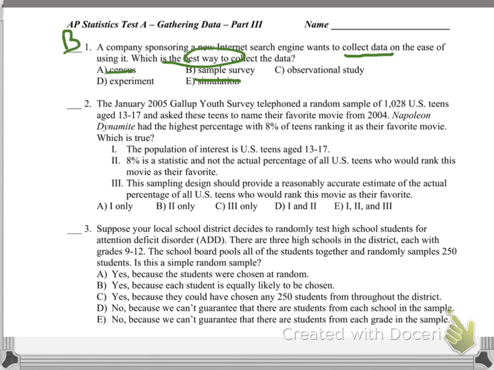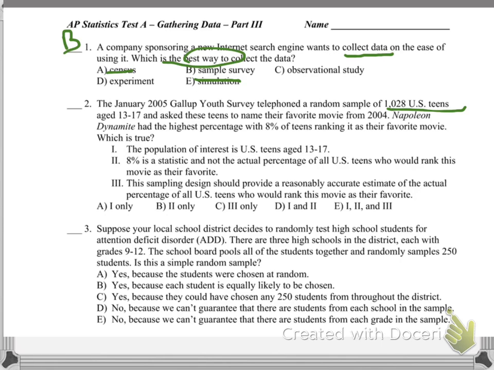All right, now let's look at number 2. They're talking about how 8% of the teens rank Napoleon Dynamite as their favorite movie. So number 1 is correct, that the population of interest is U.S. teens, because they said that right here. Okay, 8% is a statistic, the data they got from their sample.